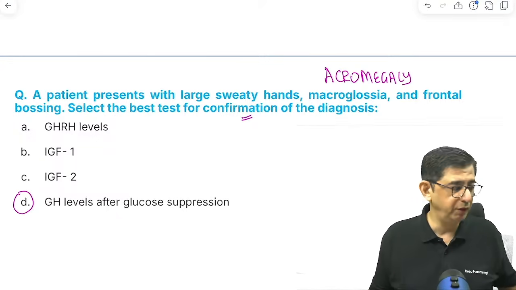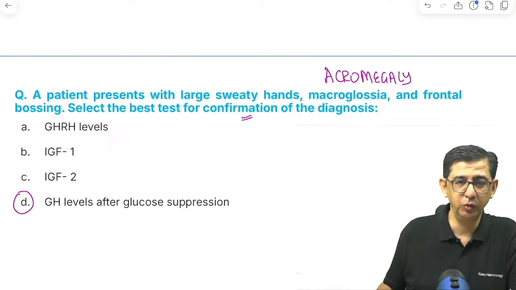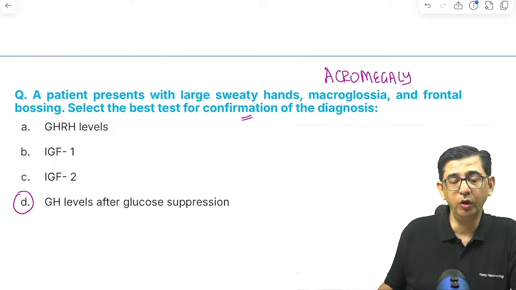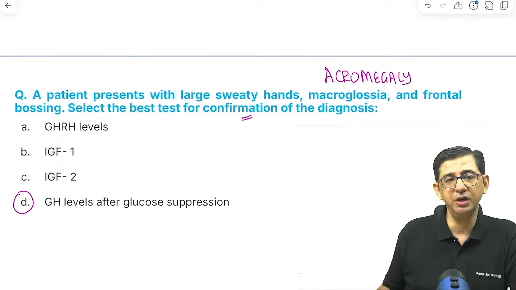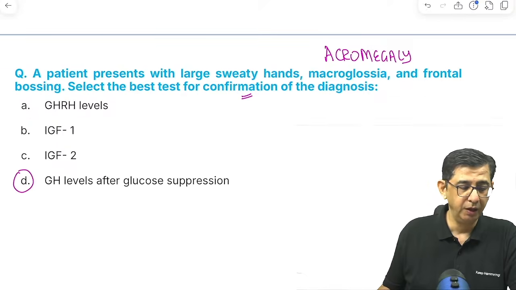Normally, the growth hormone levels are bound to get suppressed after administration of glucose, but in this guy, because it's after all a tumor, the tumor will not respect physiology and the growth hormone levels will remain elevated. Good job, guys.